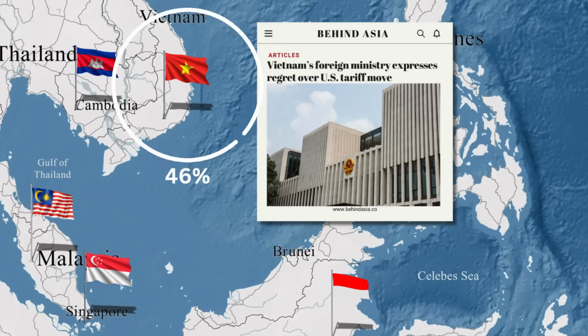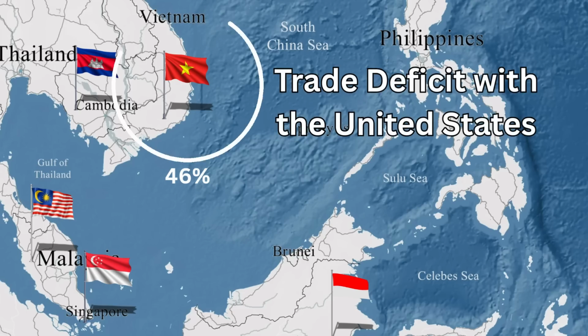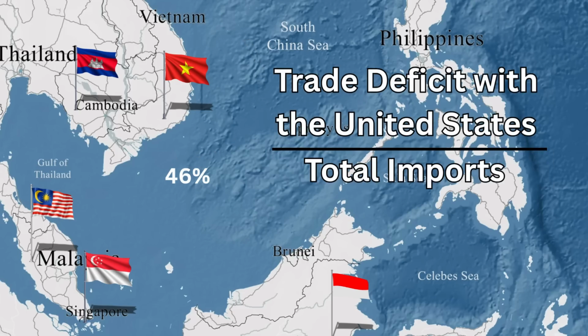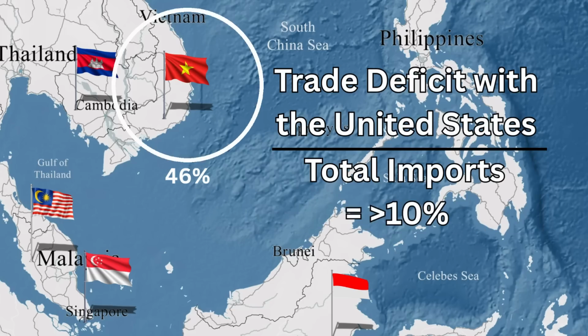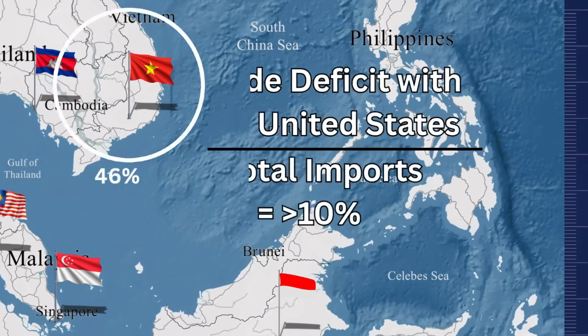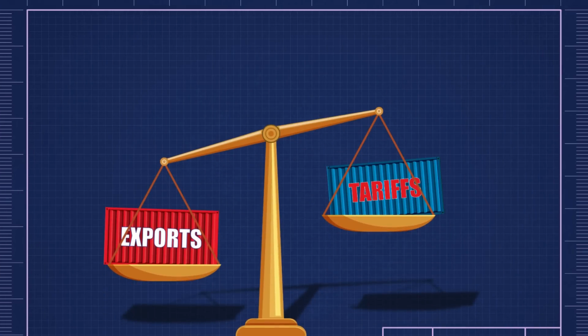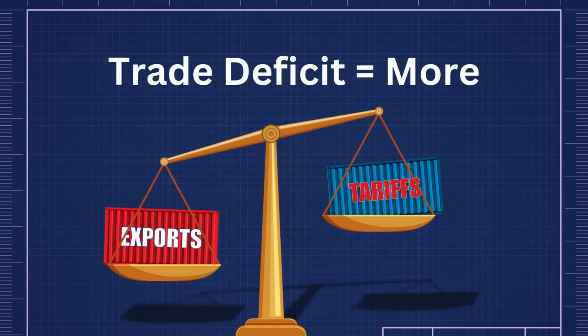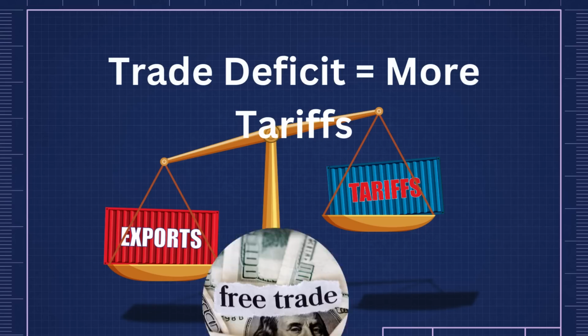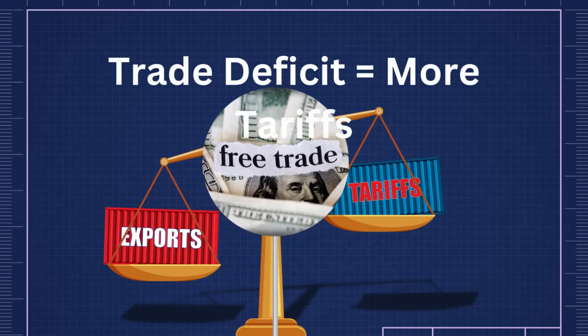Trump's administration calculated the rates based on each country's trade deficit with the United States, then divided it by the total imports from that nation. And then, if the result was more than the baseline 10%, he simply halved that number to arrive at the reciprocal tariff. Put simply, the bigger the trade deficit America had with a country, the higher the tariff that country would face. And this was regardless of whether the country actually had high tariffs or unfair trade practices.